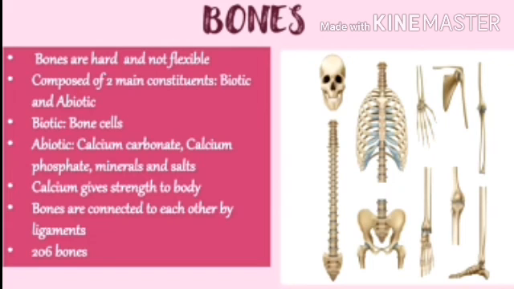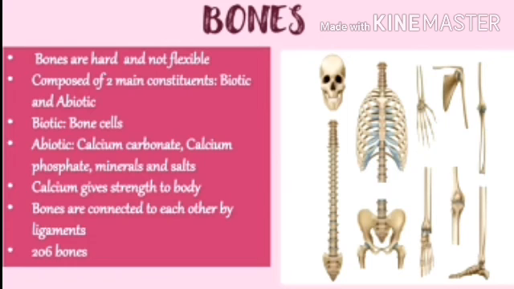Because of the calcium. Calcium gives strength to the body, so to have strong bones we need calcium. Again, bones are connected to each other by ligaments. In our body, how many bones are there? In adults there are 206 bones.